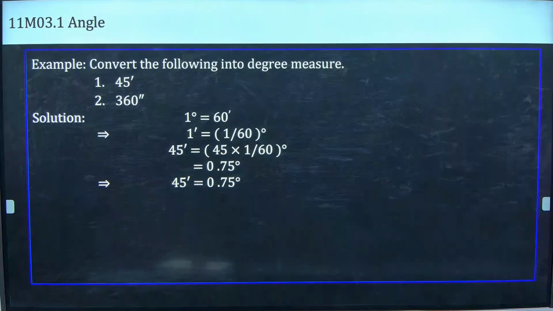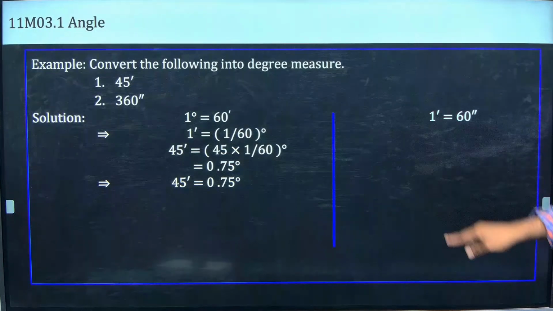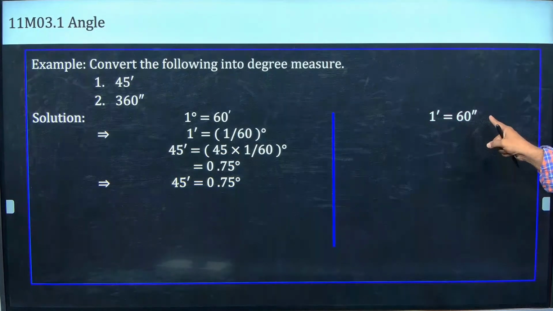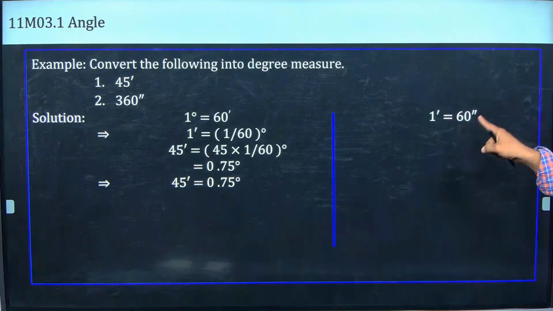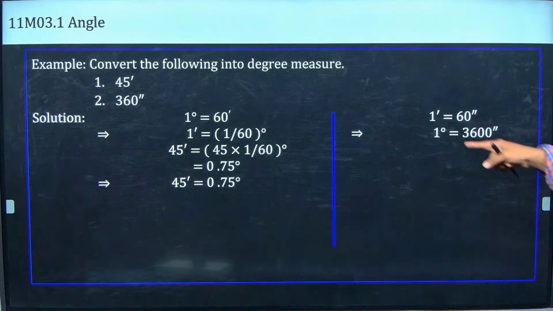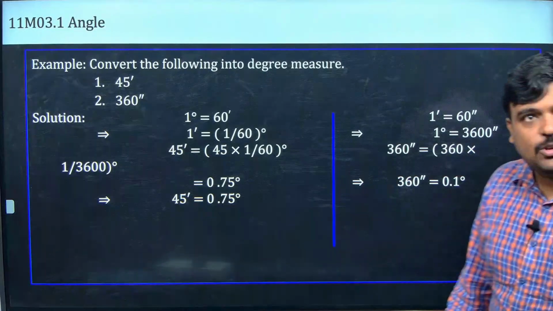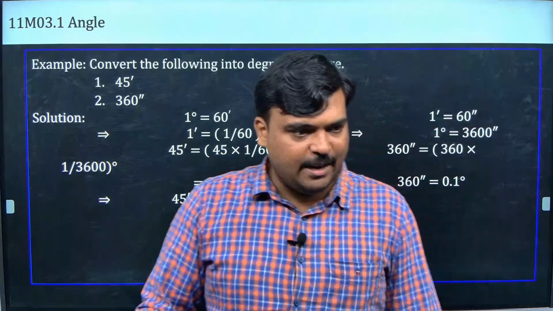So 360 seconds. Angu rendu irukku. Appo enna pannanum? How can we take? 1 minute is equal to 60 seconds. So 1 degree is equal to 3600 seconds. Correct? So I want for 360, then it means what? 0.1 degree. Correct? 0.1 degree. Is that okay guys? 0.1 degree na enna, puriyudha now?